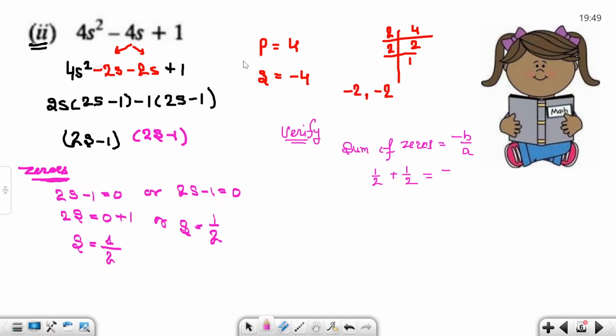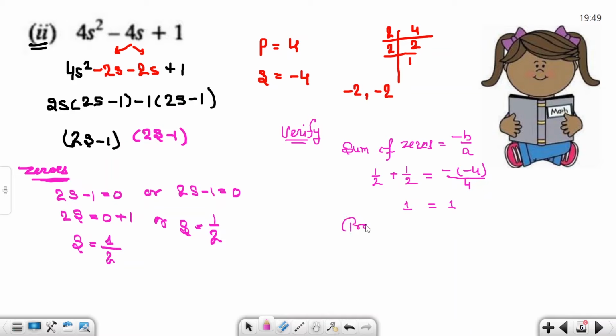Tell me the b value. b is the coefficient of the variable with power 1, which is minus 4. a is the coefficient of the squared variable, which is 4. Look here, half plus half makes 1. Minus minus plus 4 divided by 4 is 1.